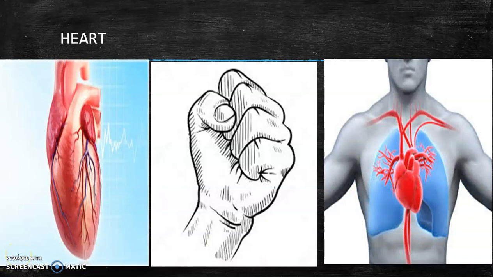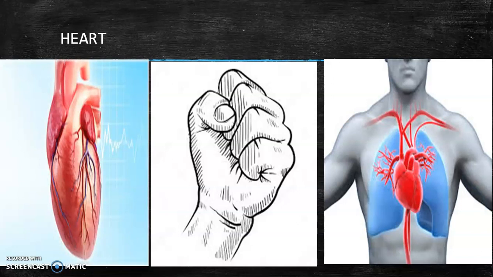An average adult heart weighs about 250 to 350 grams. The size is about 12 centimeters in length, 8 centimeters wide and 6 centimeters in thickness. The heart is enclosed in a protective sac called the pericardium. The three layers of the heart are epicardium, myocardium and endocardium.